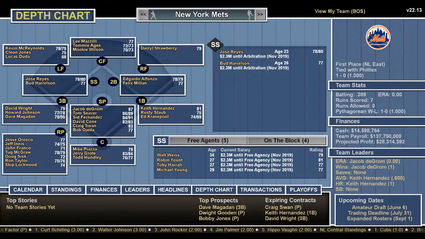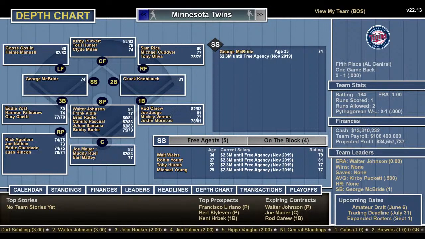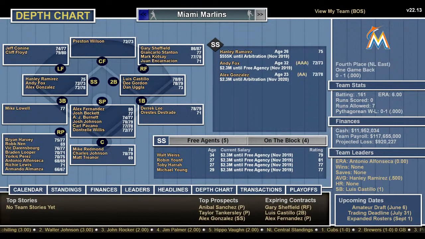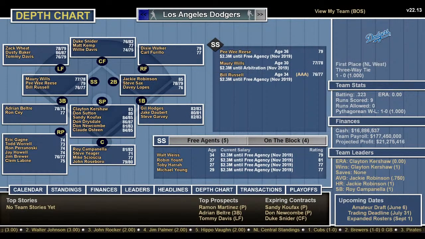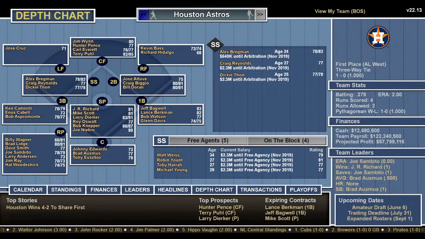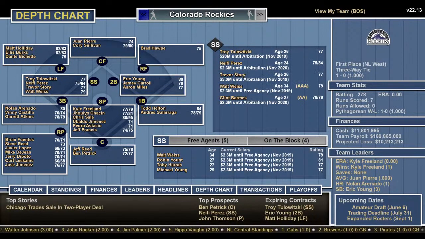Who else do we have? Tim, is there a team you'd like to look at? So let's look at the Red Sox. That's who I'm playing as. You can only control one team, which stinks. You can't just play a bunch of different teams for ha-has. They should let you do that. I know it's Baseball Mogul, but...